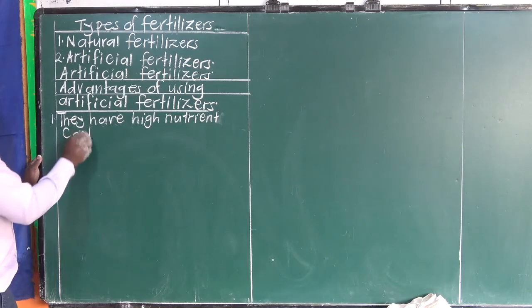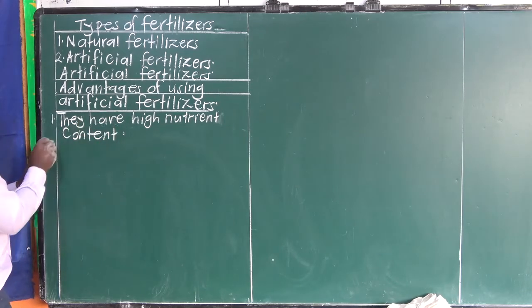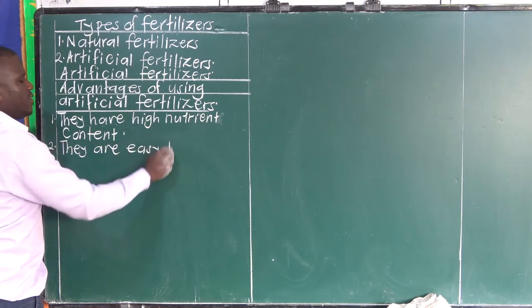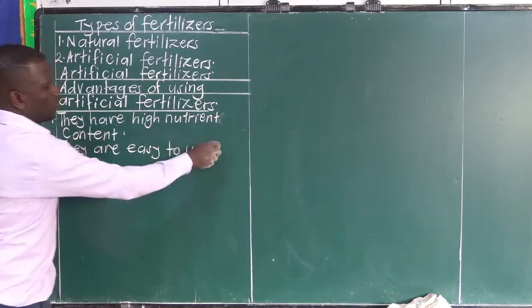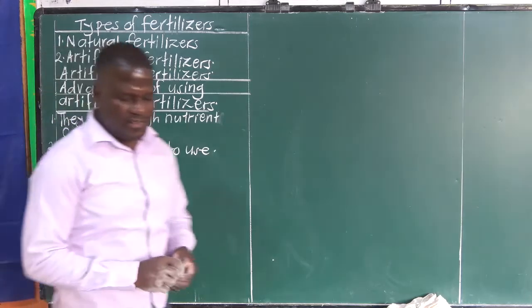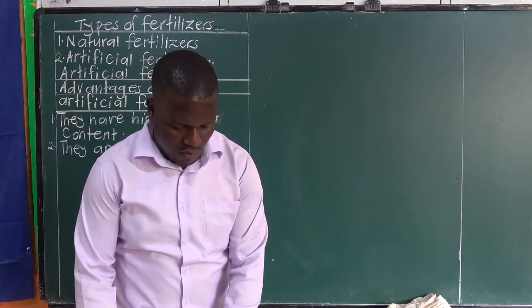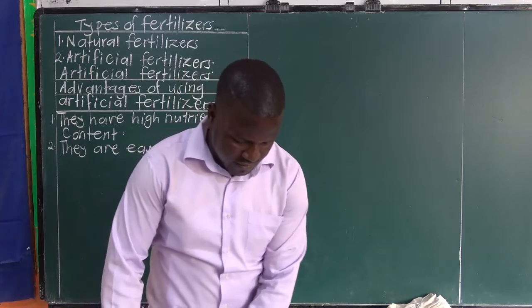So applying artificial fertilizers is very, very easy, and they also have a lot of plant nutrients.